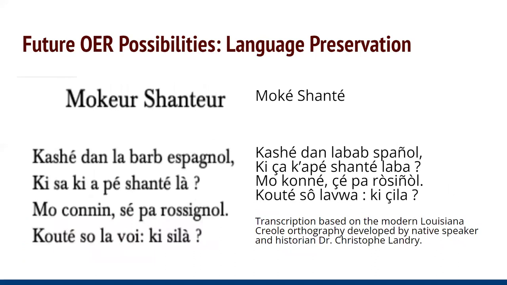The final thing I just wanted to end here is some of the possibilities this has raised up. And you can see here what is a transcription of this particular poem. And I've transcribed it into the modern orthography, modern spelling and grammar that was developed by native speaker and historian Dr. Christophe Landry. I did this because Louisiana Creole right now has around 15,000 native speakers. That is, it's a dying language, right? And so with this modern orthography, there's a lot of people working to save this language, but resources are an issue. And so I think that OERs with this sort of textual recovery could play a vital role in language preservation.